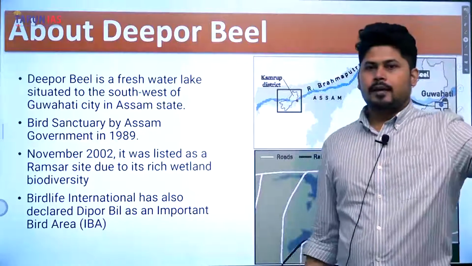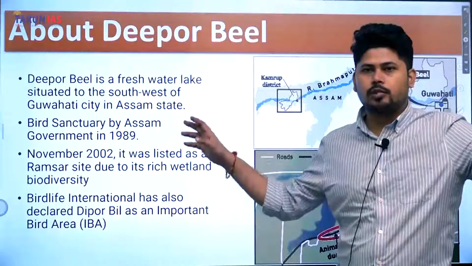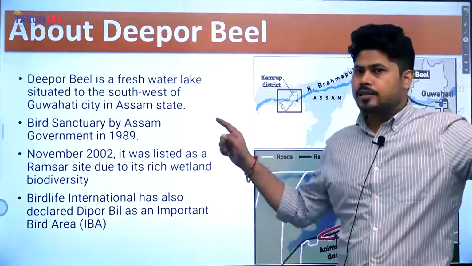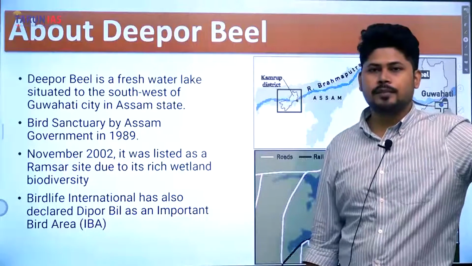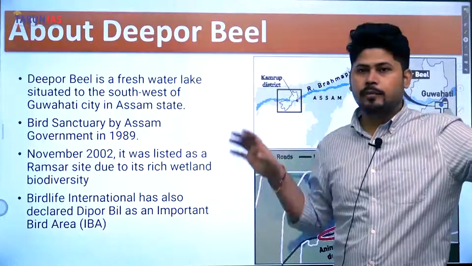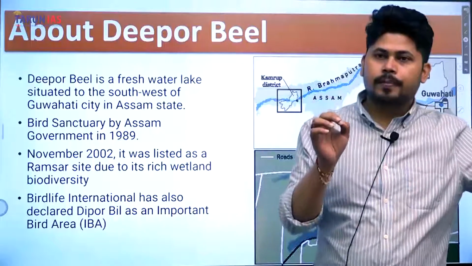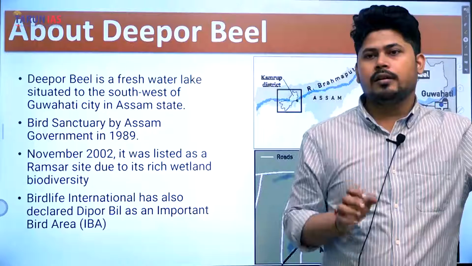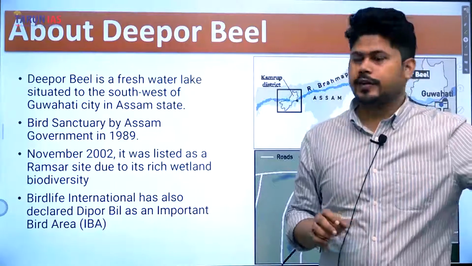Okay. Now, why is it important? Deepor Beel is a freshwater lake situated on the south west of Guwahati city in Assam state. It is a bird sanctuary. It has been declared by the Assam government as a bird sanctuary. Now, the Assam government has declared a bird sanctuary. That means state governments can also declare national parks and all these things under the provisions of the Wildlife Protection Act 1972.